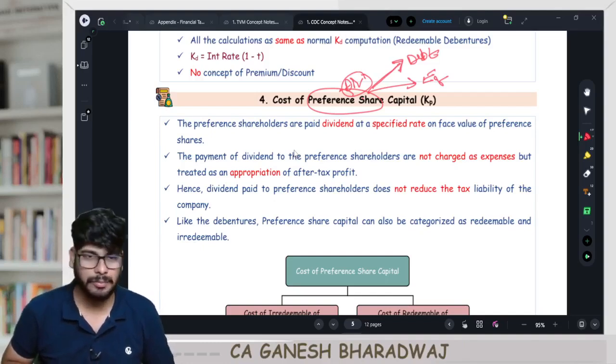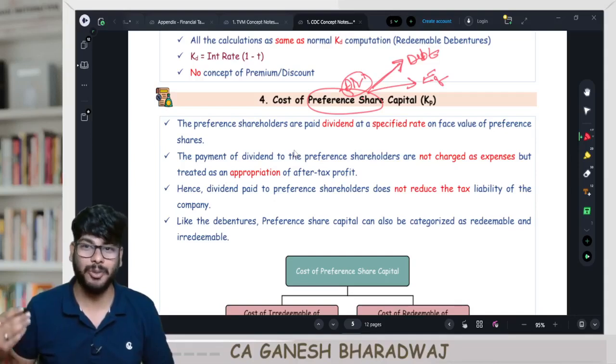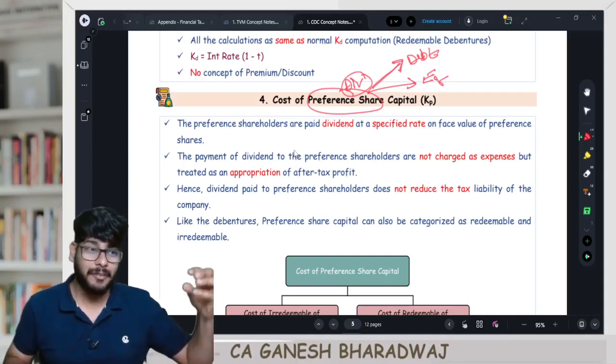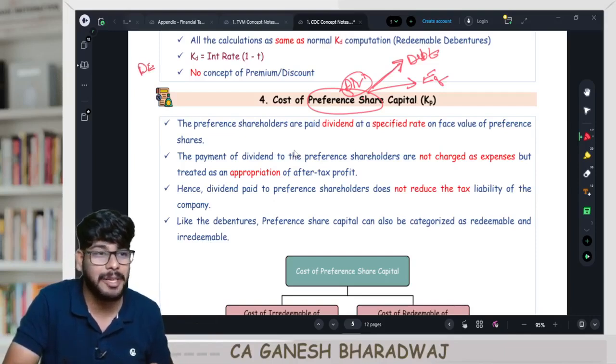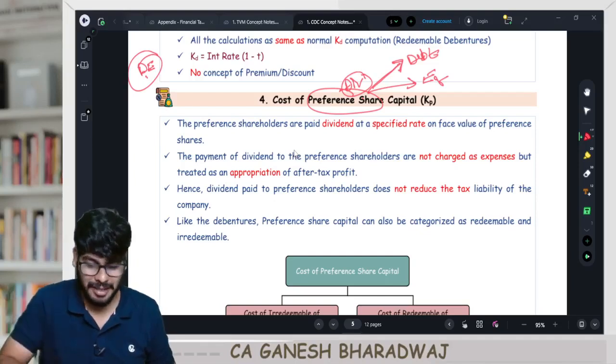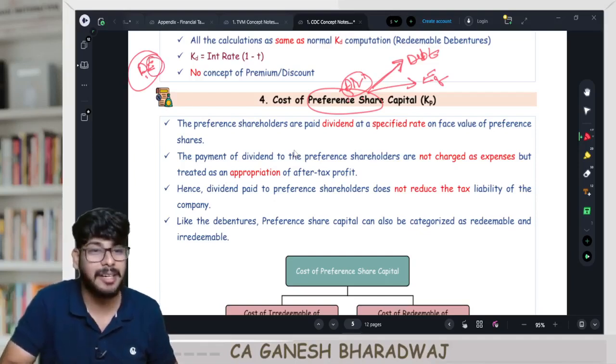I'll tell you, some companies, when they are going for bank loans or when they are even approaching the public, there are some parameters like the debt equity ratio, right? For those parameters, this preference gets classified under the equity component.